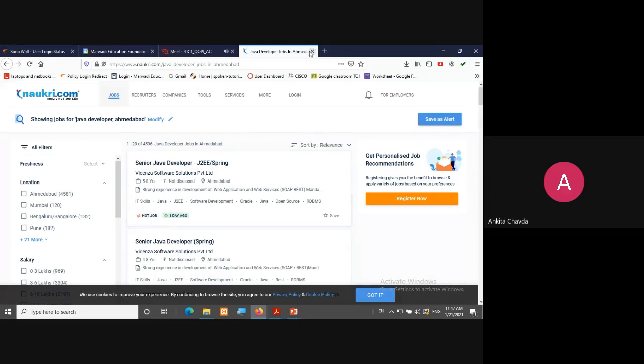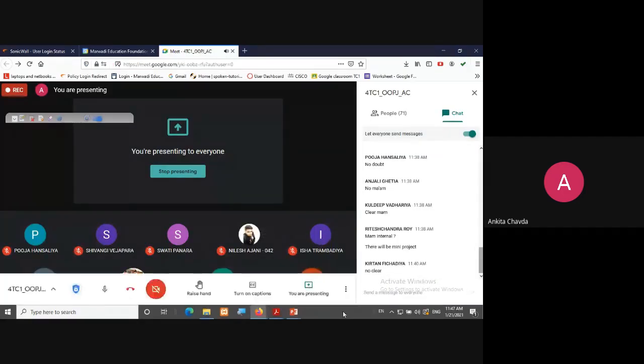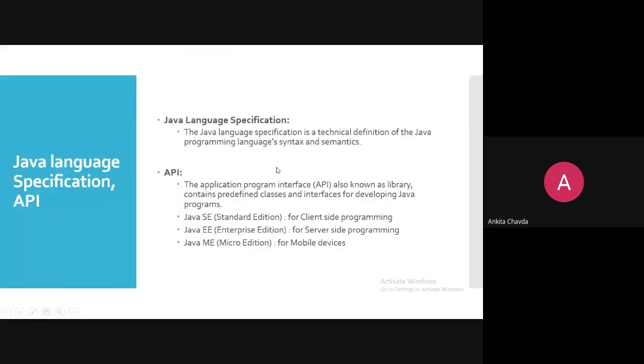So here you go, right? Fine. So again here, Java language specification and API. The Java language specification is about what syntax and semantics are required for your program development, because every language will have its own syntax and semantics. If you are writing a simple program in C language, you have to use printf and scanf, and a comma as separator. At the end of the line, you put a semicolon. All these things are nothing but syntax.